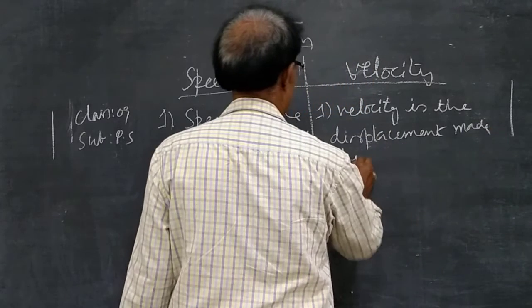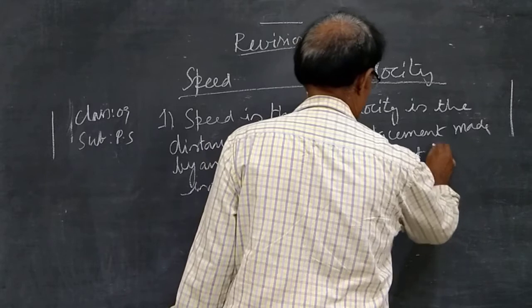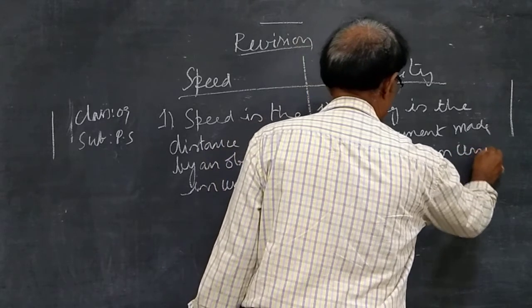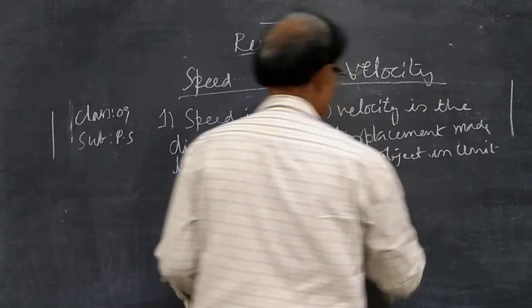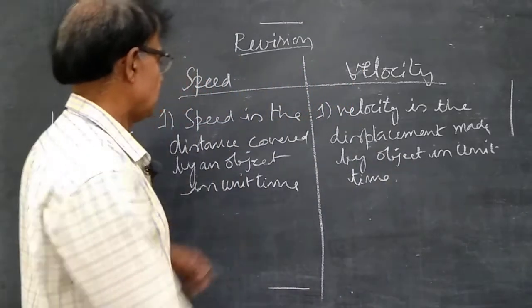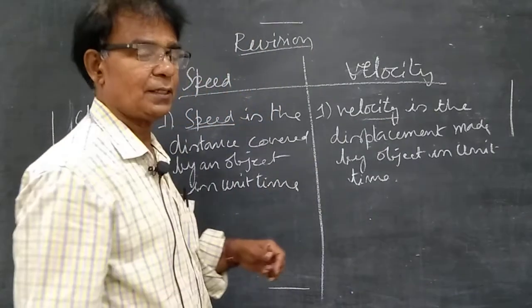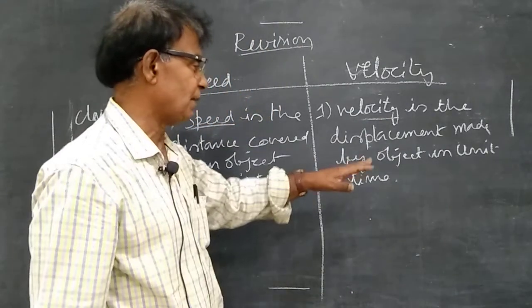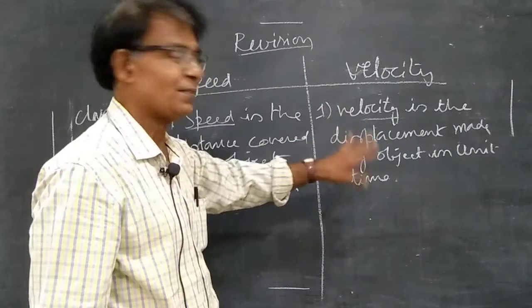is the displacement made by an object in unit time. So, speed depends on distance, velocity depends on displacement. Both are with respect to time. Displacement needs magnitude and direction, so velocity also needs magnitude and direction.